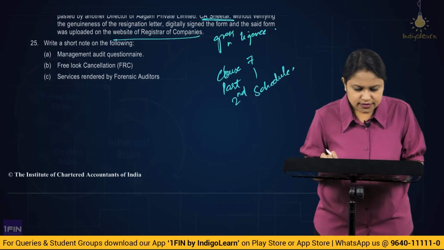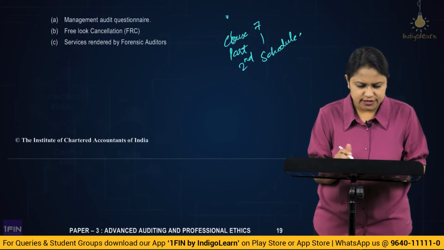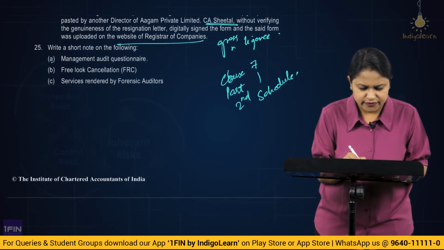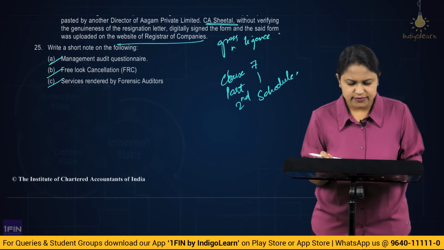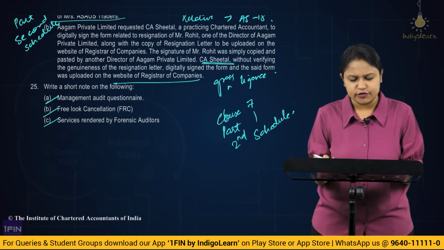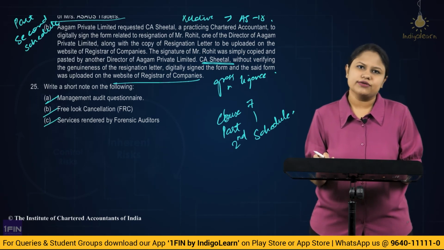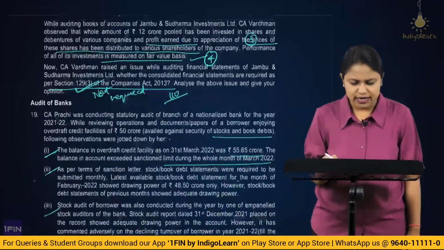Alright, then. Last part, write a short note on the following. I think you can have a look at it, because these are the 3 things given. You could have a reference to the suggested answers and you'll get an answer for this. Management audit questionnaire, pre-look cancellation, and services rendered by forensic auditors. You could look at the suggested answer and get an understanding for it. They are all the short notes that they are asking you to write. Alright. So I think with this, we'll be done with the total RTP.